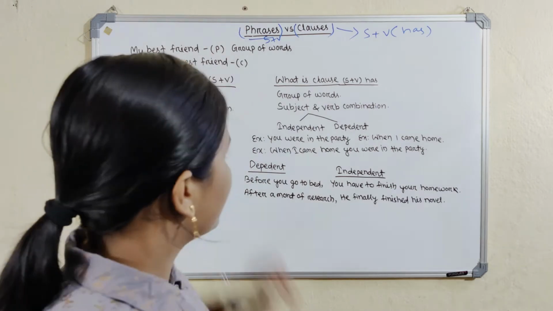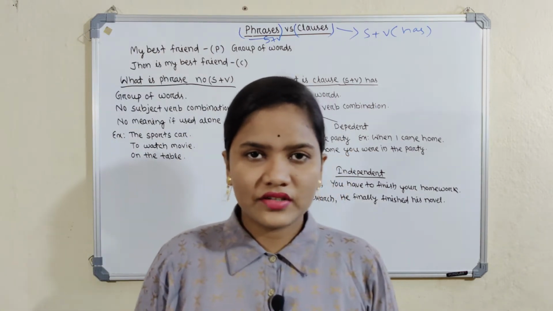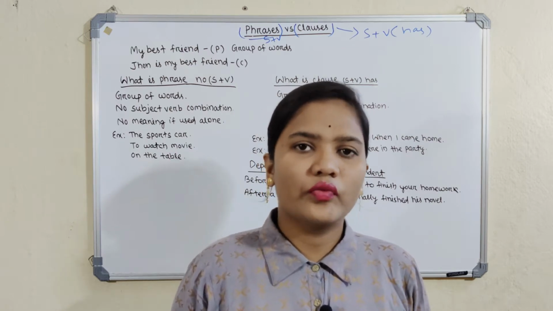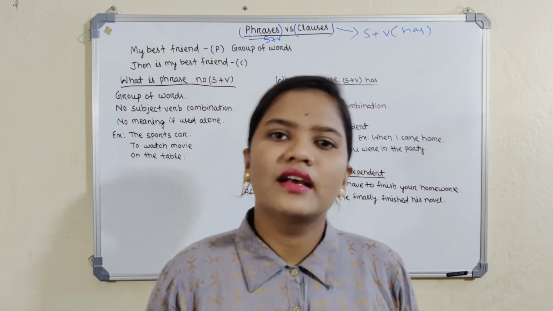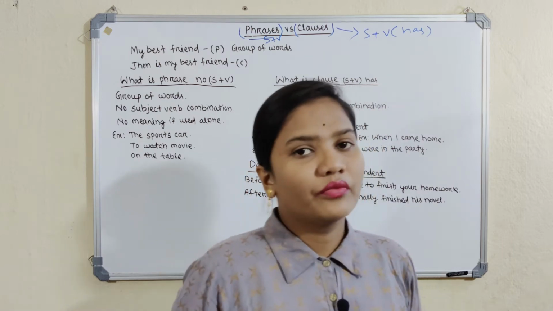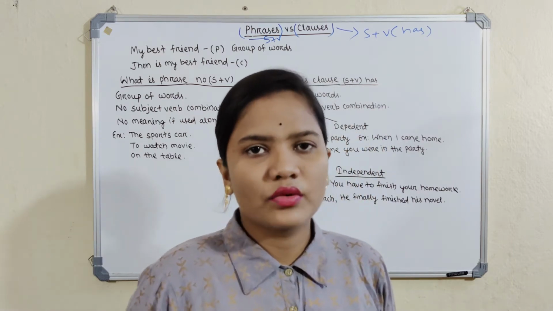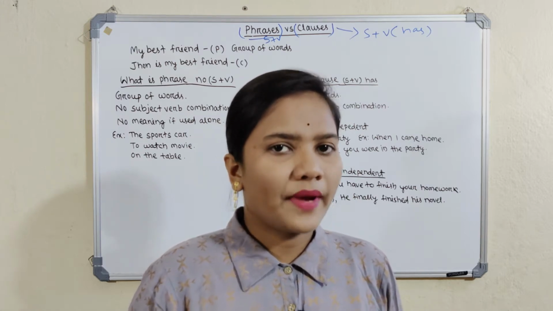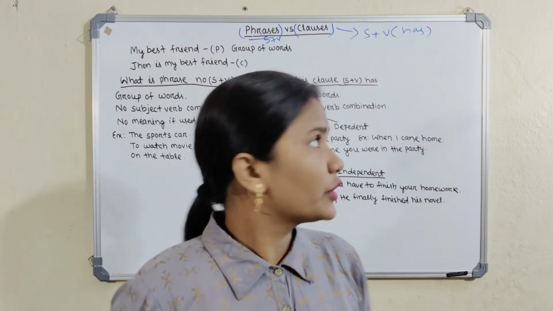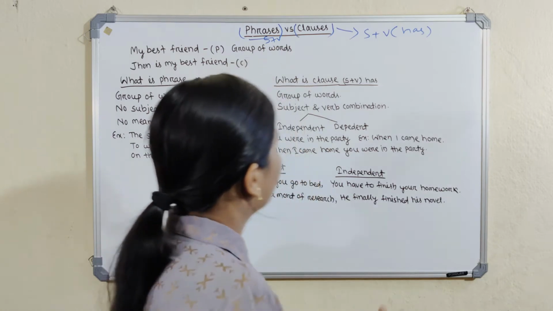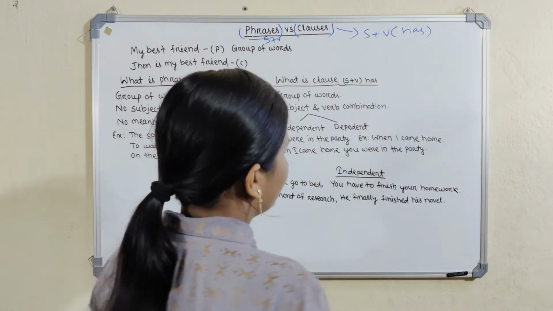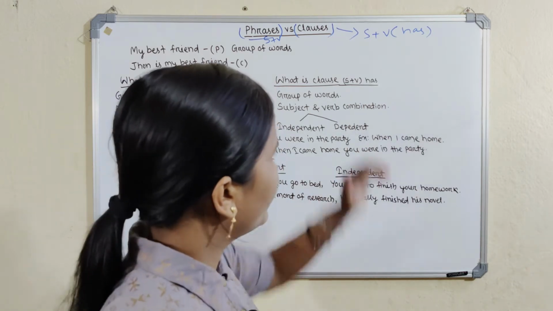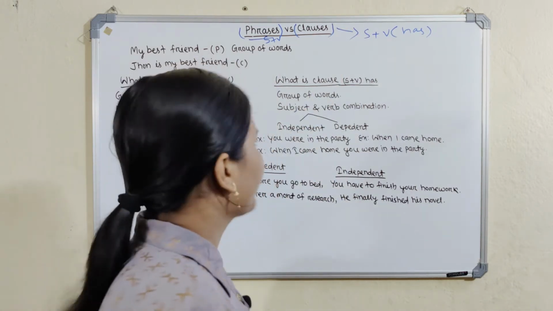A phrase has no complete meaning by itself; it has meaning only when it is used in a sentence. Yesterday I taught you the 5 types of phrases. A clause has a subject and verb combination, and without any other sentence's help, it has meaning. That is called a clause.